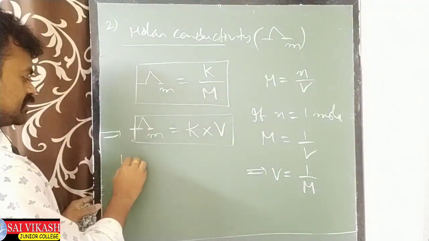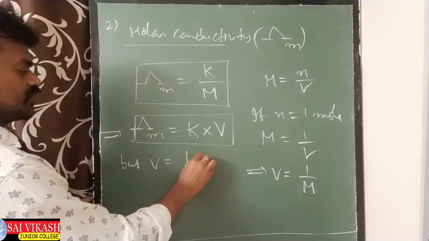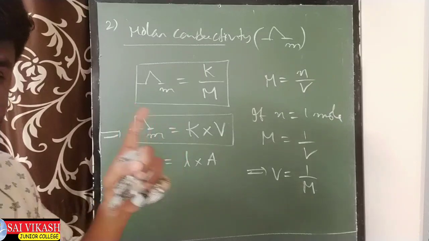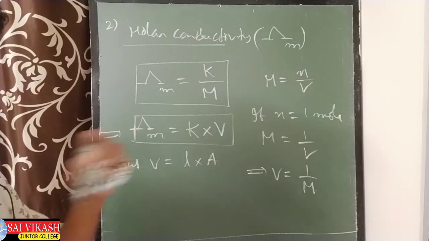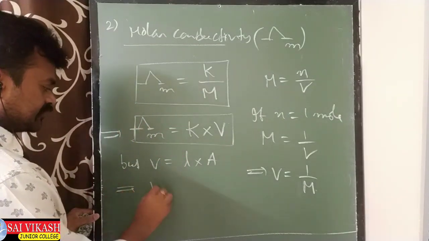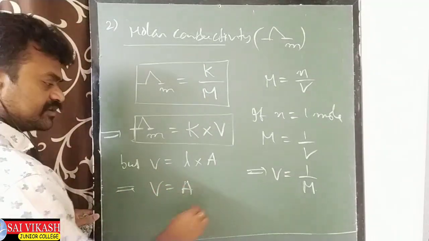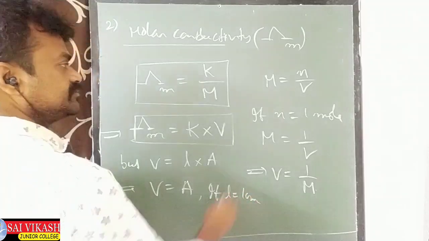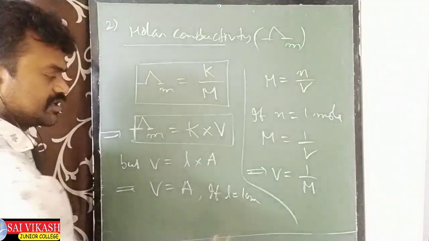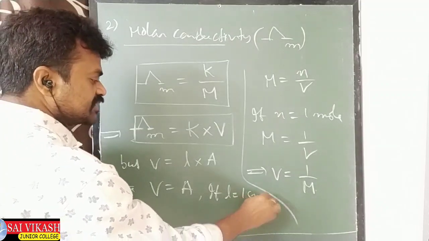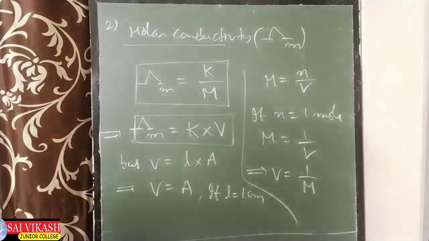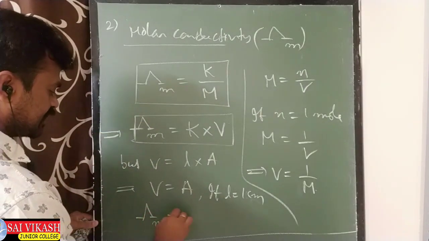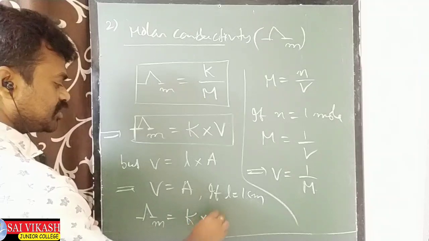See, V equal to L into A. But what I am taking is L 1 centimeter ले लेंगे. L is 1 centimeter. So then V equal to A होगा. V equal to A if L equal to 1 centimeter. This is one part. Then what about this formula now? This formula is lambda m equal to K into A होगा.